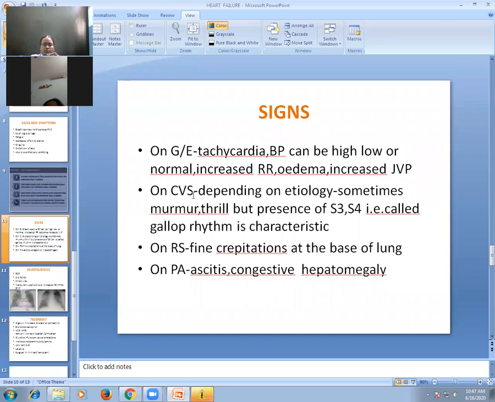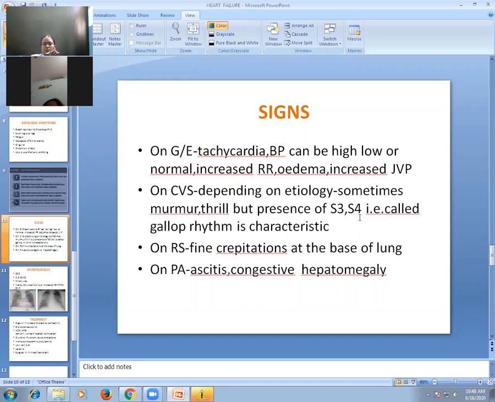Cardiovascular examination, depending on etiology. If etiology is rheumatic heart disease, you can get murmur, you can get presence of thrill. But common to all is presence of S3 and S4.